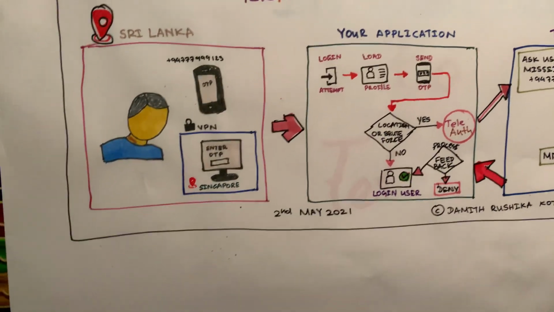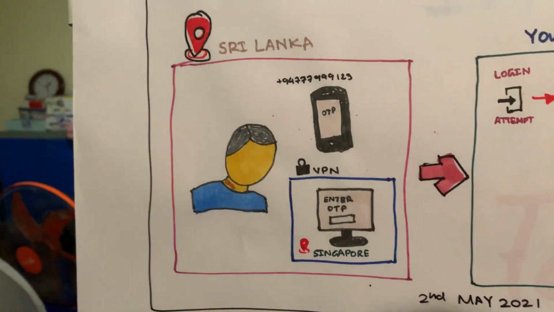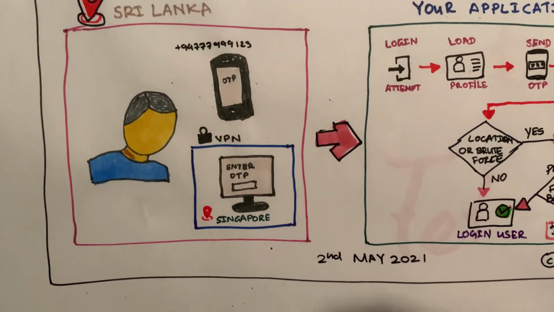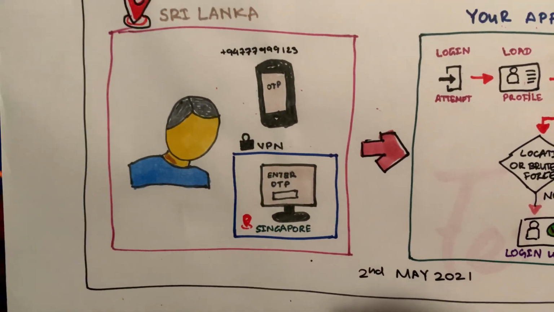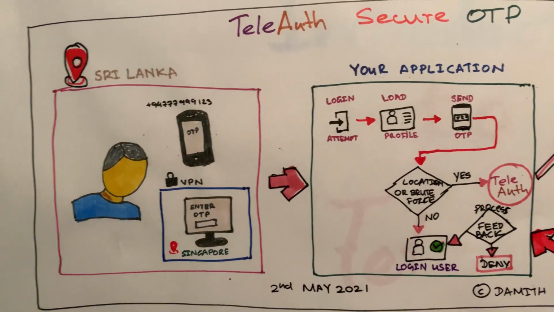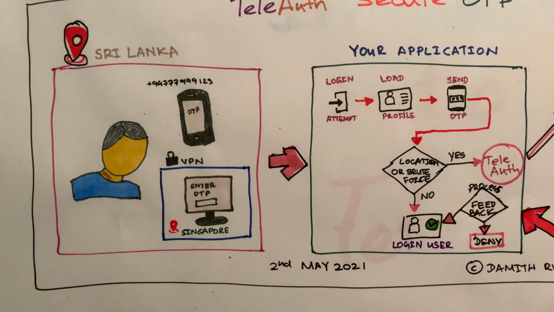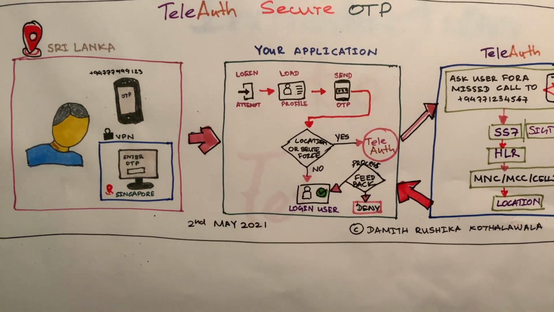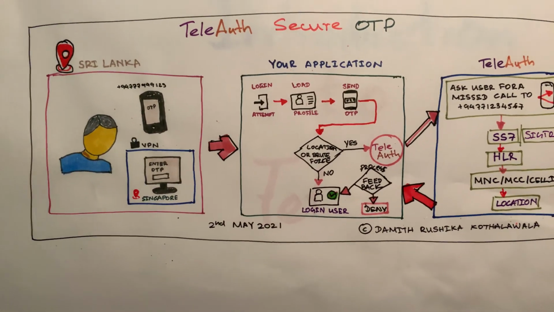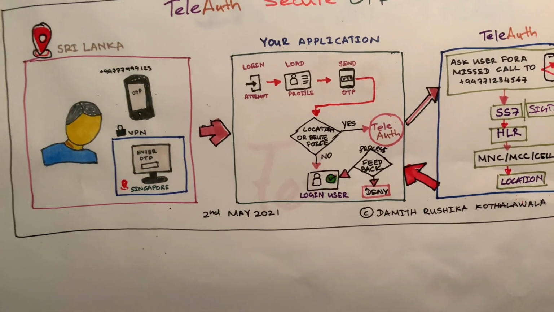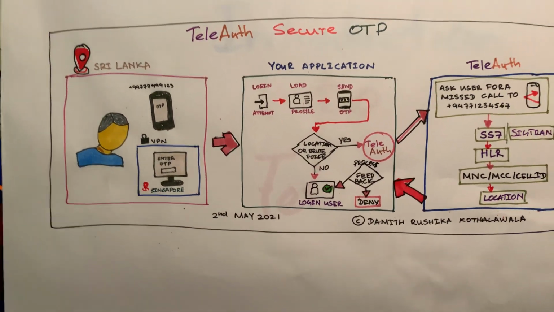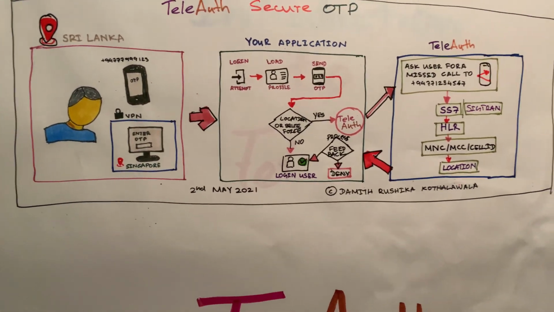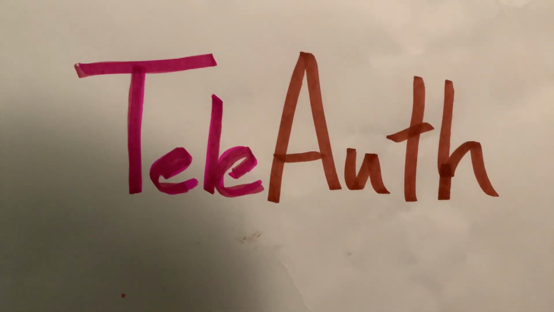I am a person who works in Sri Lanka for my employer, and I usually use a VPN to connect to Singapore, and from there I connect to my employer's network. With this pandemic, we got a lot of complaints from a Sri Lankan perspective. A lot of hacking software was able to manipulate the OTP and break into systems by reading the SMSs coming into people's phones. So I'm coming up with a concept called teleauth.